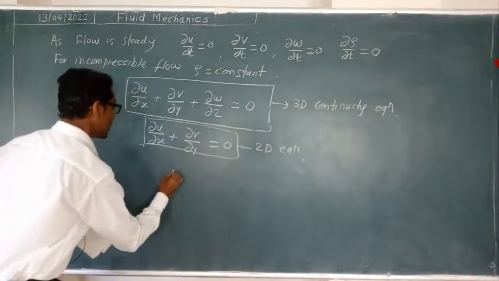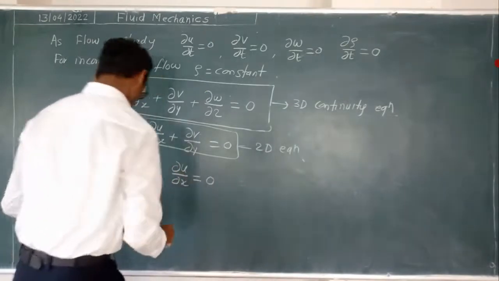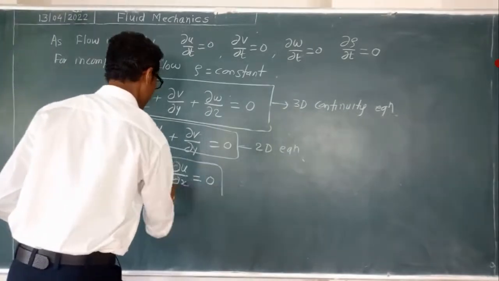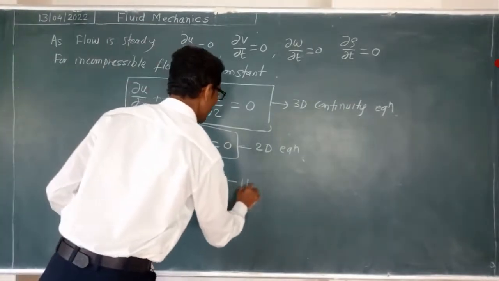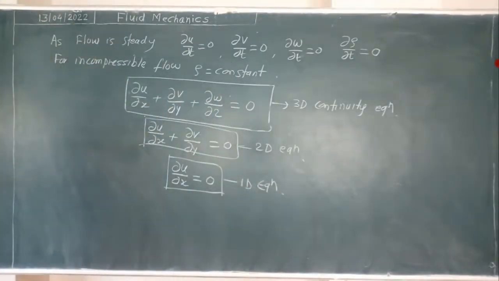And in case of one dimension, ∂u/∂x is equal to 0, there is no change. This is the one-dimensional equation.